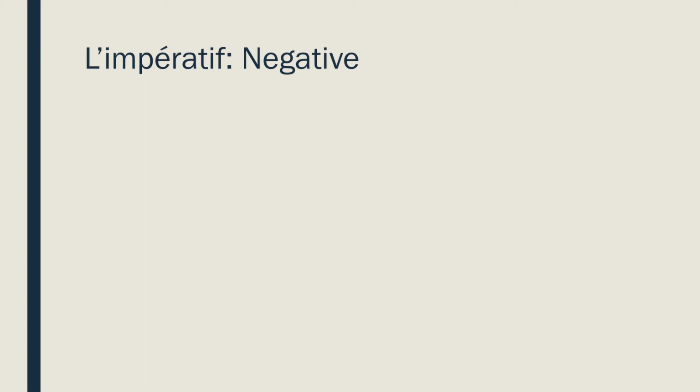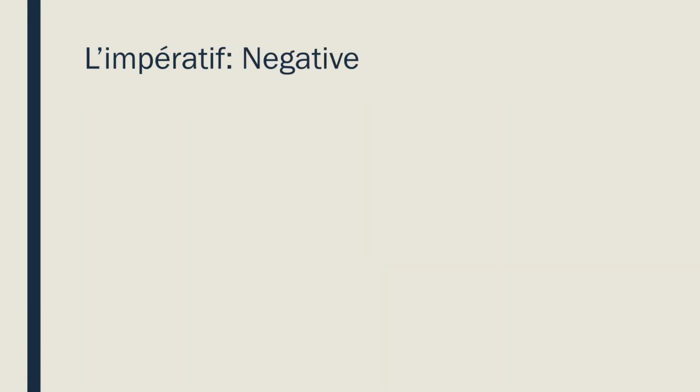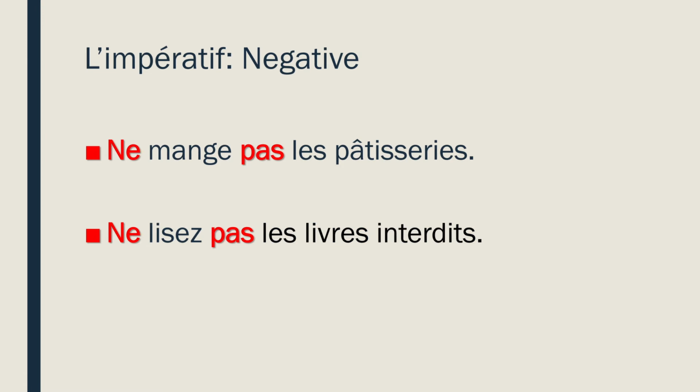Next, remembering what it's like to put that into the negative. So you often order people for what you want to do, but you also often say things you don't want people to do. So for things you don't: Ne mange pas les pâtisseries. Oh, somebody doesn't get any pastries? No fair. Ne lisez pas les livres interdits. Don't read forbidden books. I wonder what books are forbidden, but what's most important is the ne pas. And that doesn't change the verb form or anything like that, but it goes around the verb.